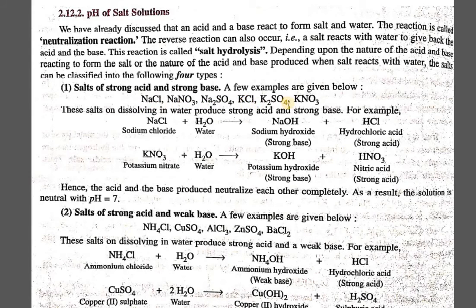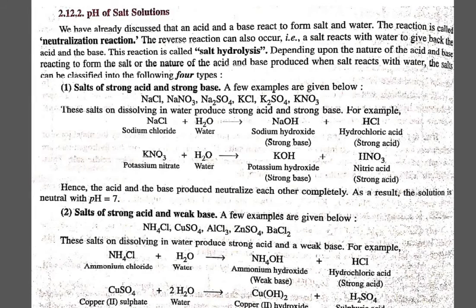All these are examples of neutral salts formed by the reaction between a strong acid and a strong base. You can write the reaction as well, where sodium hydroxide, which is a strong base, is reacting with hydrochloric acid, which is a strong acid, leading to formation of sodium chloride plus water. So the pH value comes out to be 7 here.